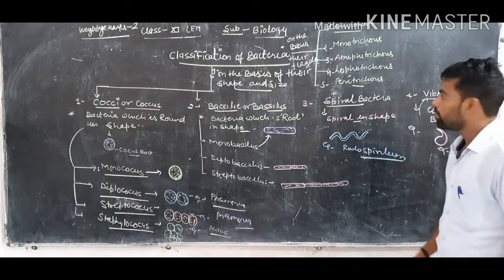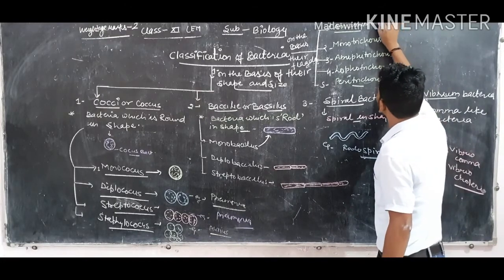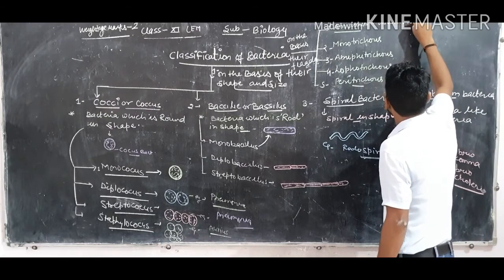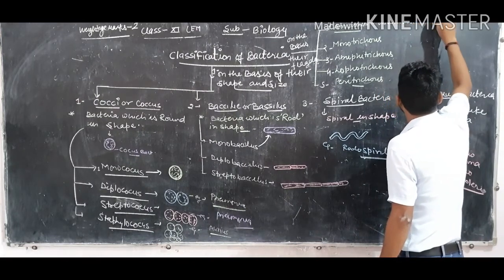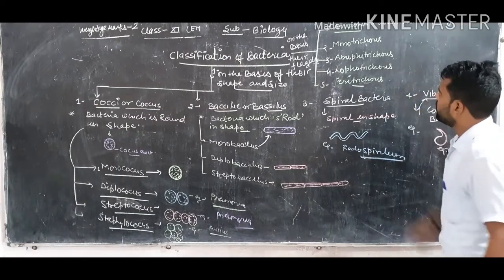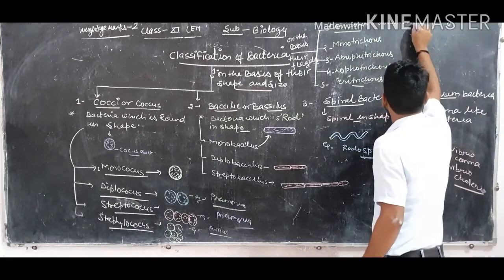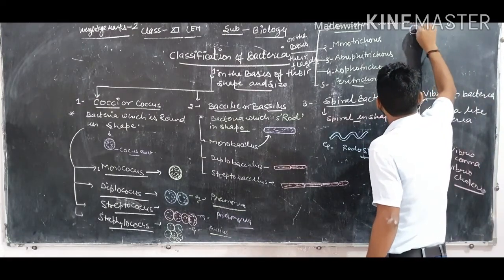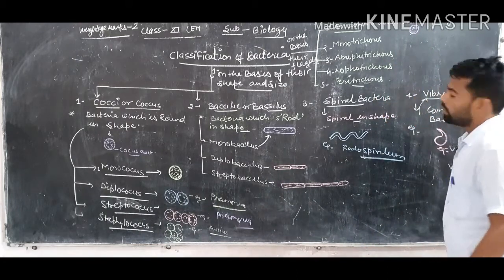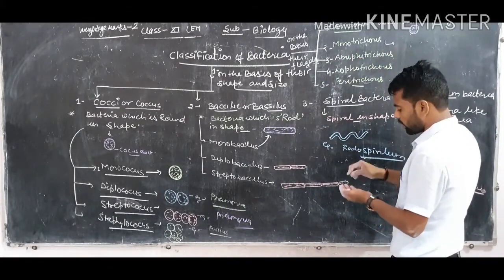Atricus means the bacteria does not have any flagella. If flagella are not present on a bacteria, that bacteria is known as Atricus bacteria, like this coccus bacteria. There is no flagella on the surface of this bacteria, so it is called Atricus. Second is Monotricus. Mono means single, tricus means flagella.